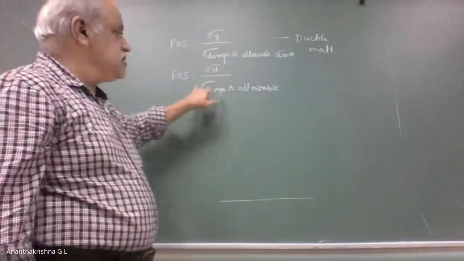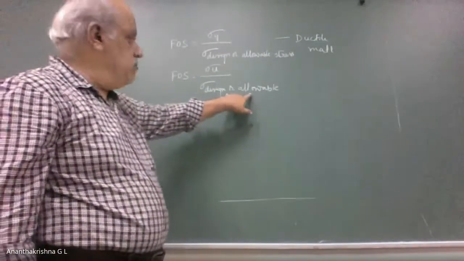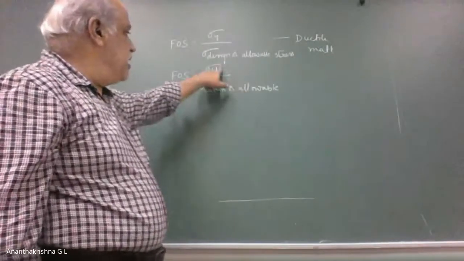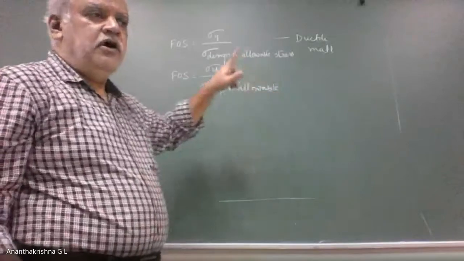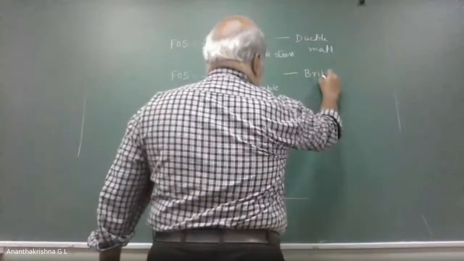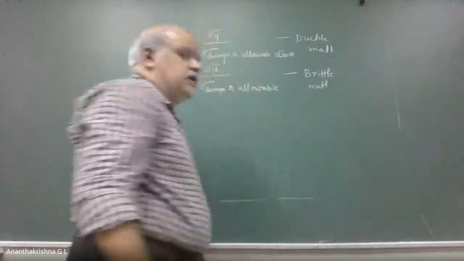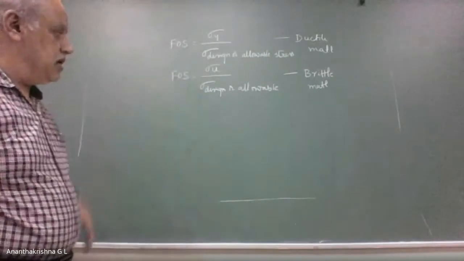So design stress, allowable stress, and permissible stress are all one and the same. You get design stress or allowable stress when you divide ultimate stress by the factor of safety in the case of brittle material. So this is about factor of safety for ductile and brittle material.